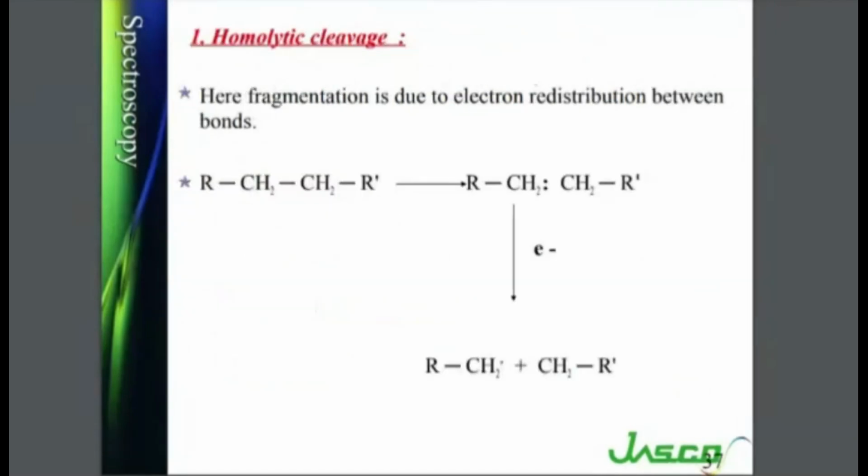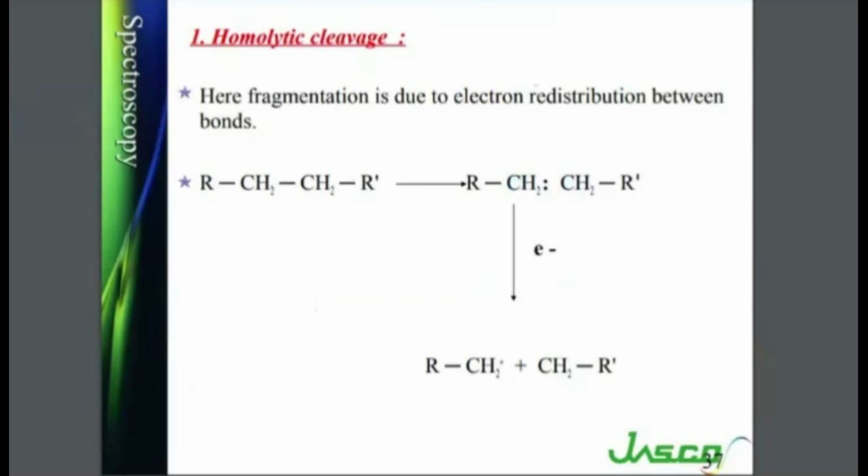Now, let's start with homolytic cleavage. Here, fragmentation is due to electron redistribution between bonds. So you have one alkene. Okay, suppose this double bond we need to express in a slightly different manner. So how can we express that? We can express it as there are two electrons between these two carbons. Okay, so it is the same structure.